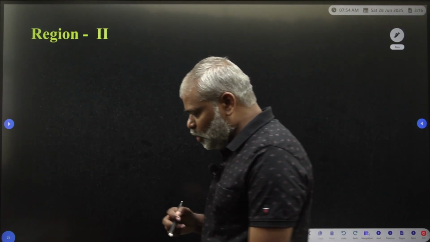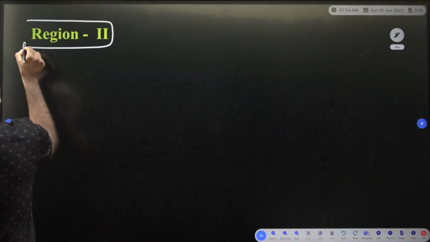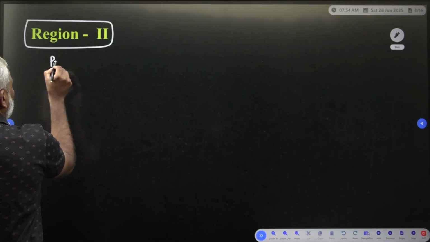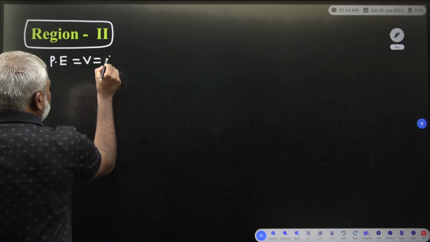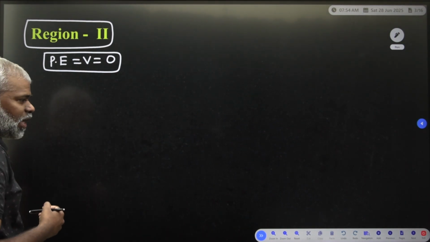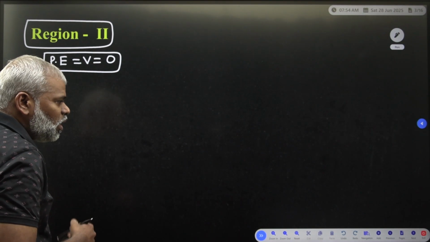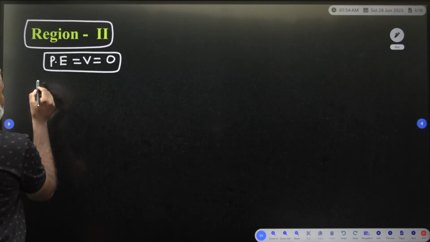In region 2, first you have to observe the potential energy. Our particle is moving back and forth, so the potential energy is equal to 0 in region 2, because the kinetic energy is positive, the energy of the particle is positive.